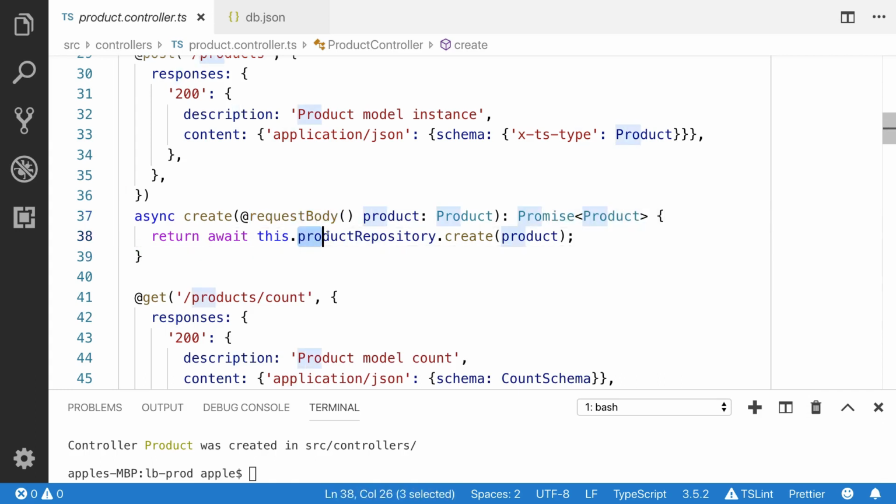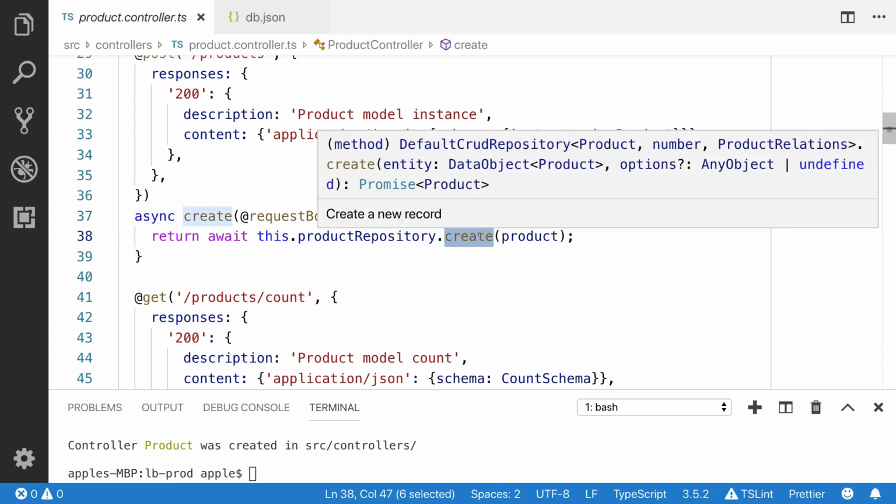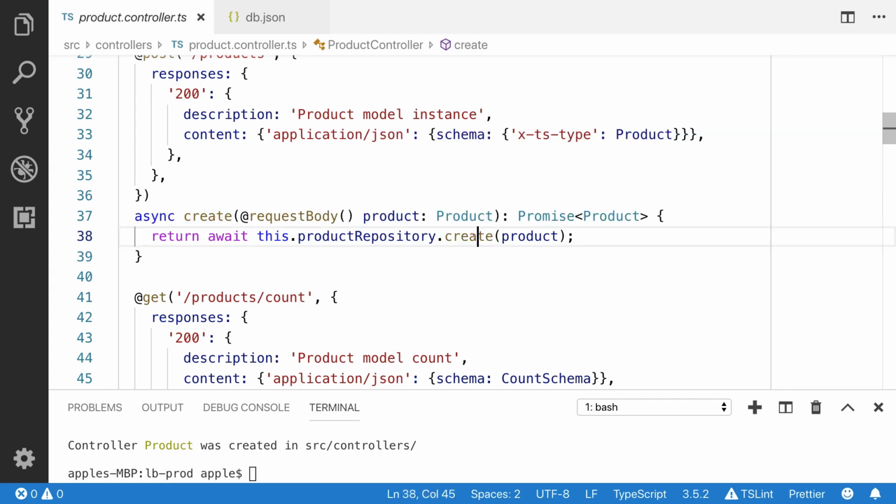Here we have the product repository. Remember that I told you the product repository will provide the CRUD operations. You can assume that this is a service and it is going to give me some methods to perform CRUD operations. We have the create method and they are using async await. If the promise is resolved, it is going to return the result.